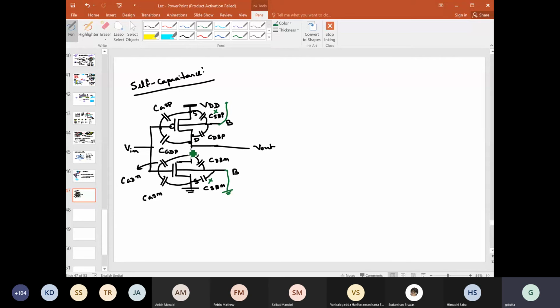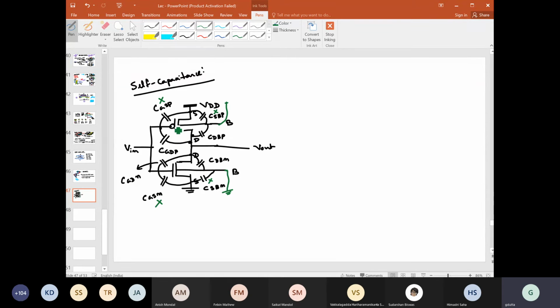Now one more thing, we are considering the self capacitance. Self capacitance means the capacitance connected with the output node of this inverter, so with V out. Because we are trying to see how the presence of this capacitance is loading the output of this inverter, we need to see which capacitances are connected with this V out. This capacitance is not connected with V out, so we can ignore it.